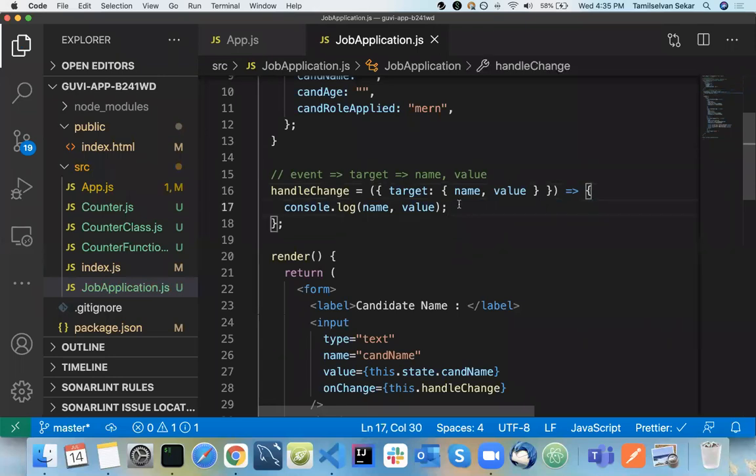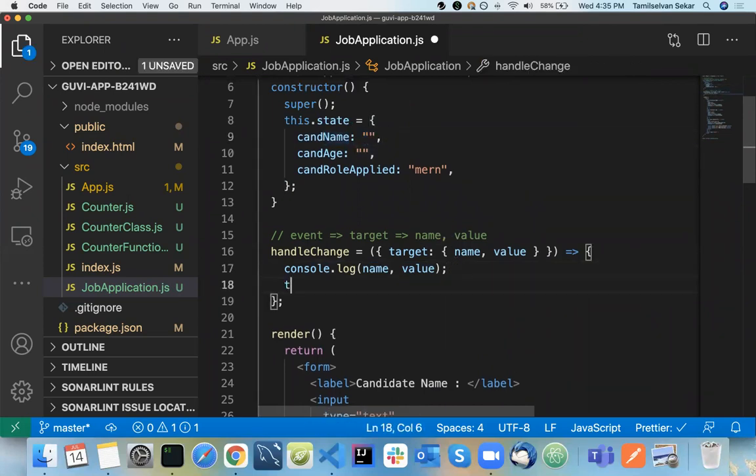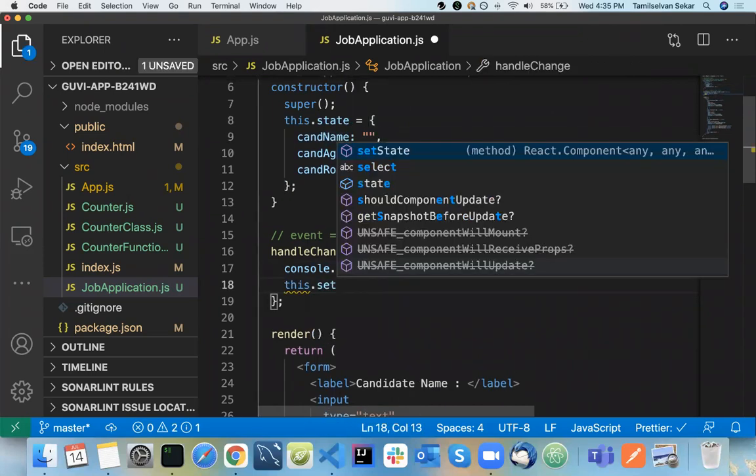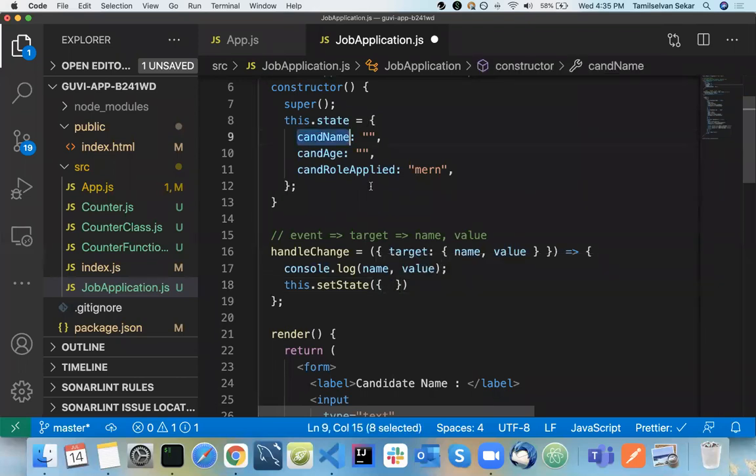Now we are ready to update our name and our value, because we know the state property and the value here. So how to do that? this.setState. Here you are going to answer me how to dynamically update this object.